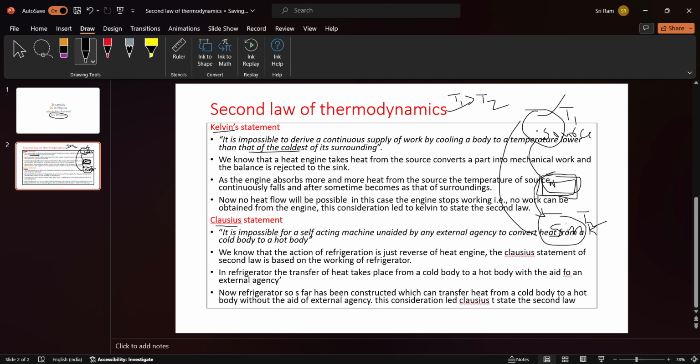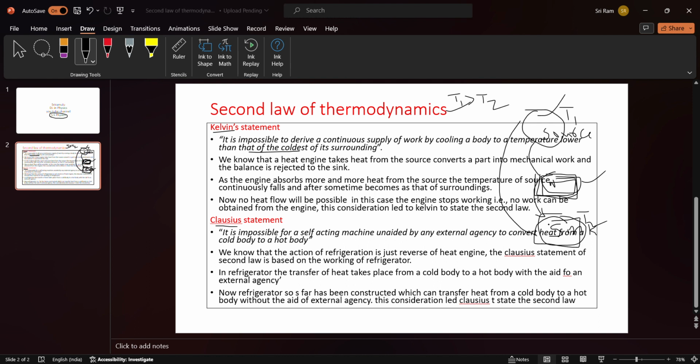So it cannot perform any work, because it cannot receive any heat energy from the source, and it cannot give the remaining part of the heat energy to the sink.